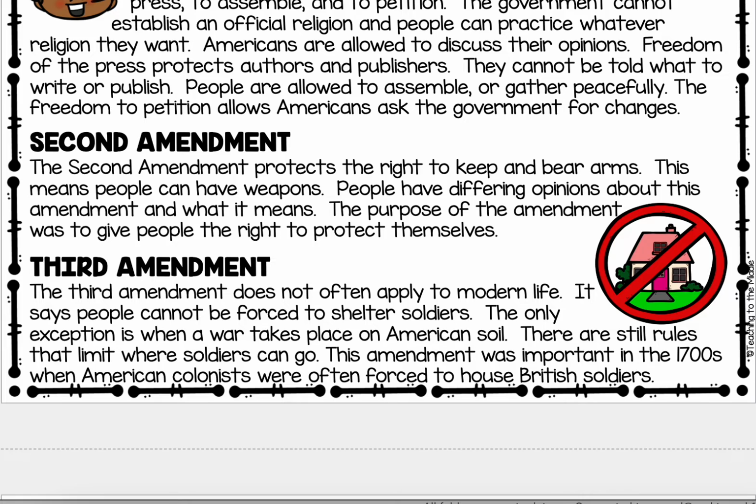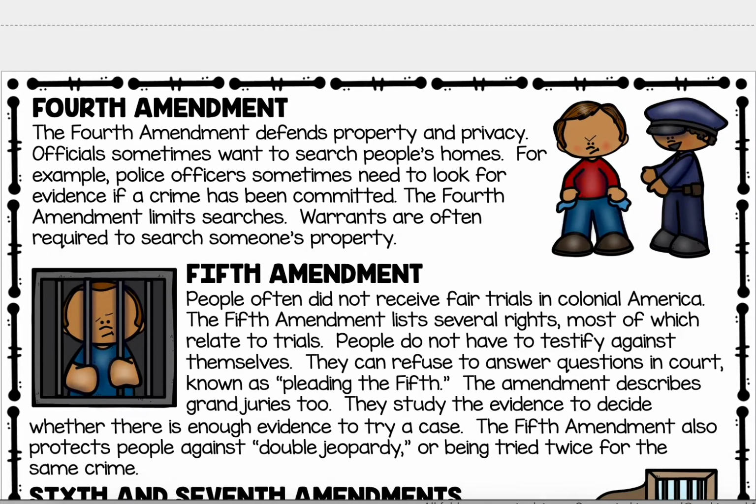The Third Amendment does not often apply to modern life. It says people cannot be forced to shelter soldiers. The only exception is when a war takes place on American soil. There are still rules that limit where soldiers can go. This amendment was important in the 1700s when American colonists were often forced to house British soldiers.